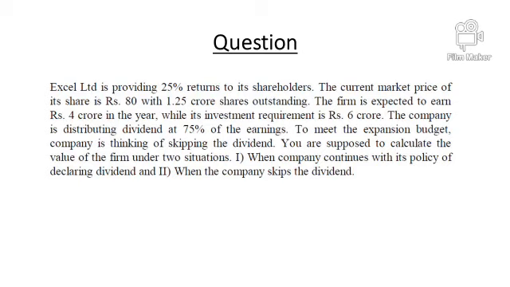To meet the expansion budget, the company is thinking of skipping dividend. Now the company is looking for expansion, the company is looking for a takeover of another company, and for this the company is planning not to pay dividend. Our job is to calculate the value of the firm under two conditions. Number one, if the company is continuing its policy of paying 75% dividend, and number two, if the company does not pay dividend, that means the company skips the dividend.